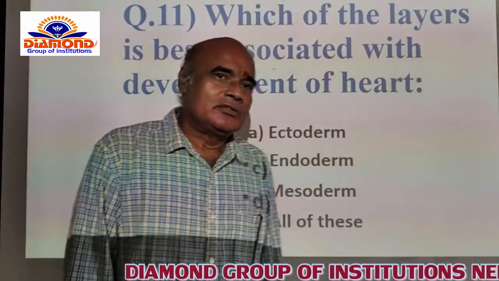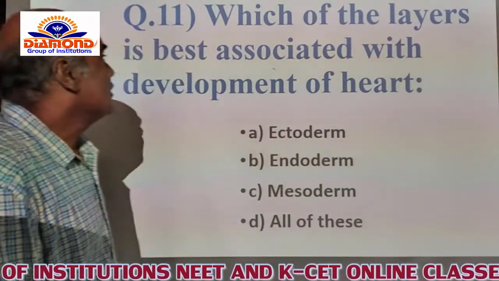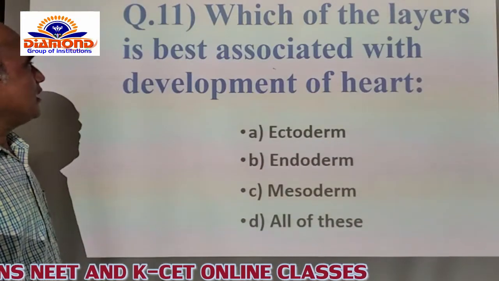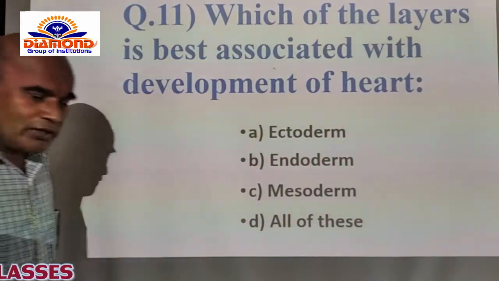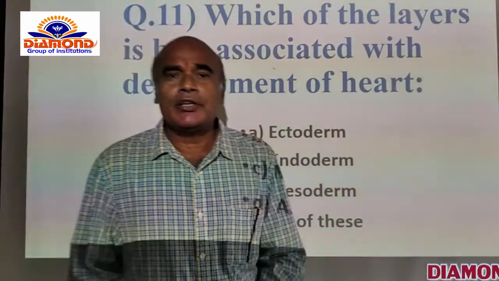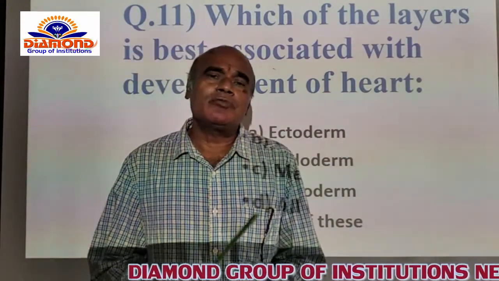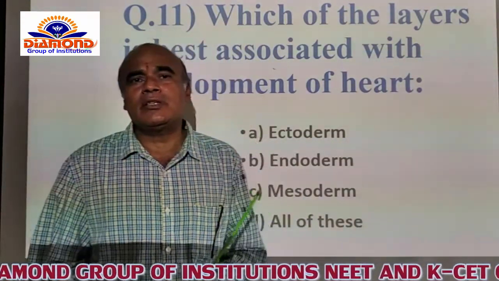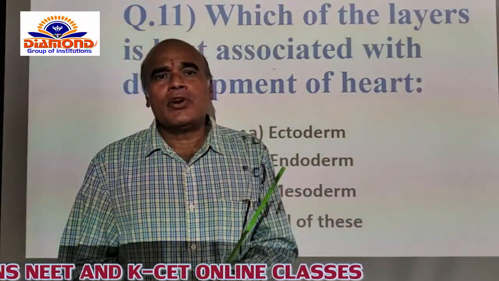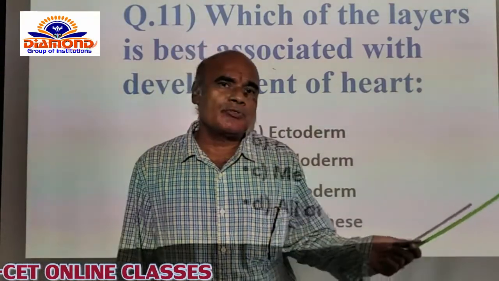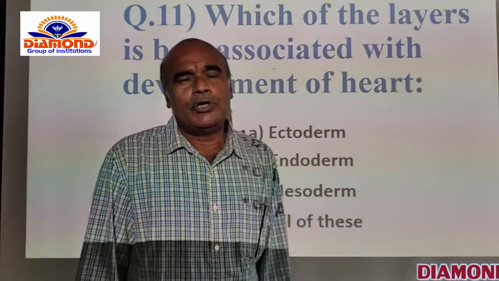Now, after completion of 10 questions, we go for the 11th question. The question is like this: which of the layers is best associated with the development of the heart itself? Of course, you know that in a diploblastic organism, two germinal layers are present, called ectoderm and endoderm. In a triploblastic organism, three germinal layers are present: ectoderm, mesoderm, and the innermost layer, the endoderm itself.